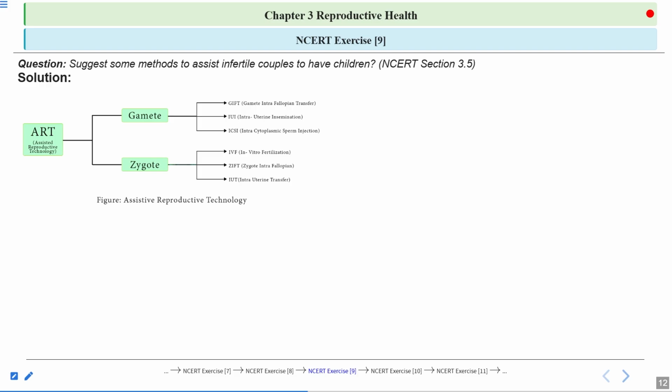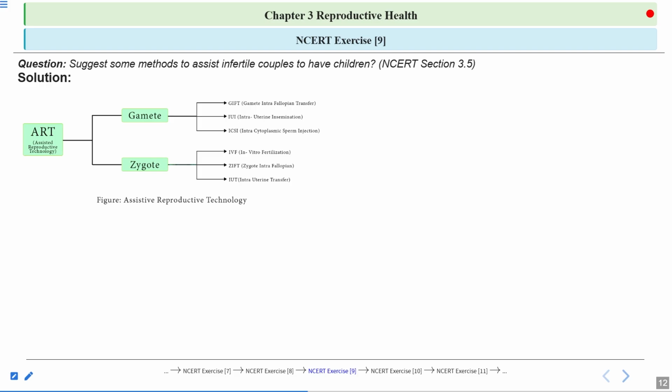When we studied the structure of the sperm, on the anterior region of the head, what is present? The acrosome is present. This acrosome consists of enzymes like hyaluronidase and acrosin. These enzymes help in the breakdown of the layers of the egg, so it helps in the penetration of the sperm into the egg. Here the acrosomal reaction is bypassed and the sperm is directly injected into the cytoplasm of the egg.